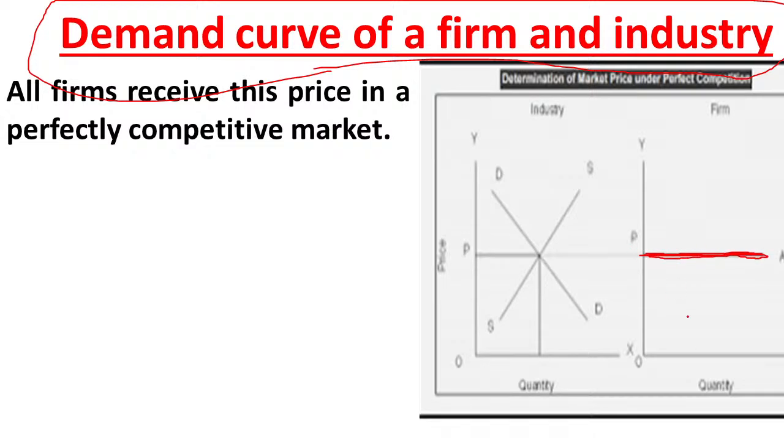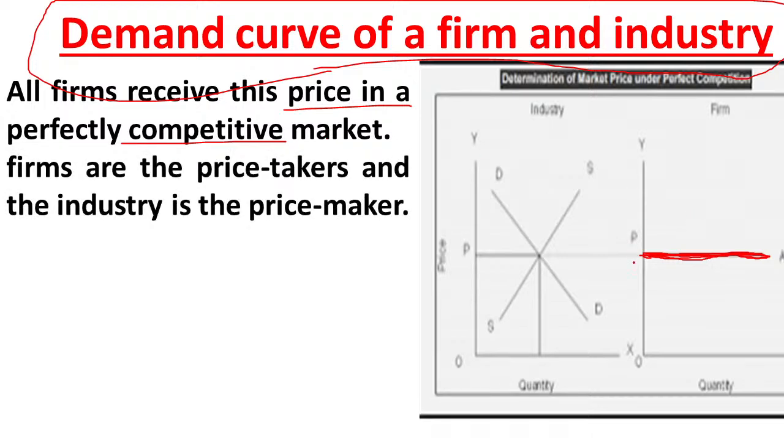In this diagram, this red marked line is known as the demand curve, and this is equal to AR and also equal to MR. All the firms receive this price in a perfectly competitive market. Since firms are price takers, they cannot change the price. So the price line is a horizontal straight line to the x-axis. So firms are price takers and the industry is the price maker here.